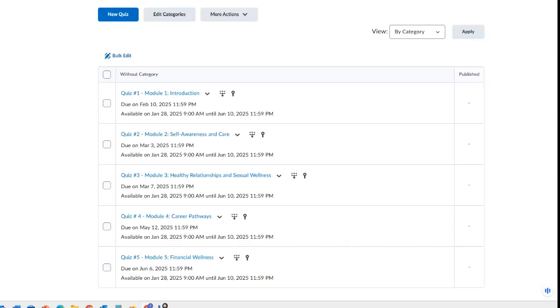Module 2 has 2 assignments, emotional wellness and physical wellness. Once those 2 assignments have been submitted and marked, then quiz 2 will appear for you. You don't get to do quizzes without doing the assignments, as quizzes are a review of the assignments. Quiz 3 is the healthy relationships and sexual wellness portion of our course, and I talk about that in the 3rd content page, and I talk about that in the announcement, the important notice.